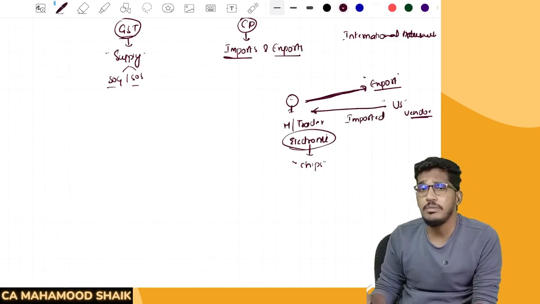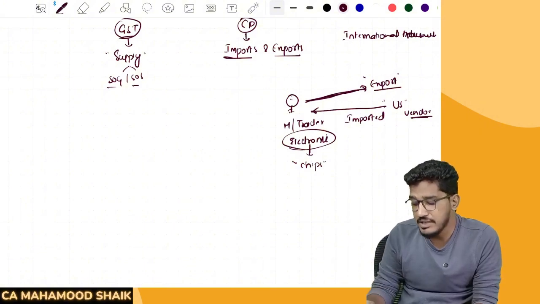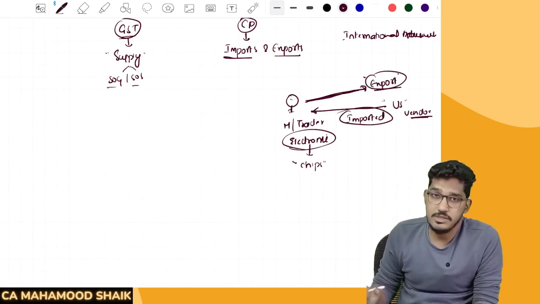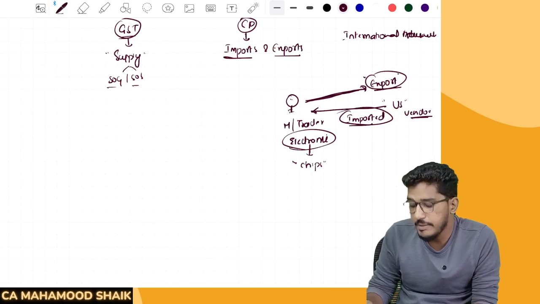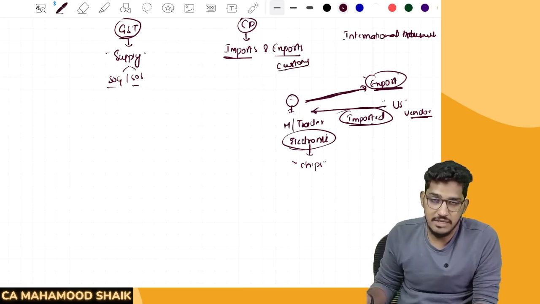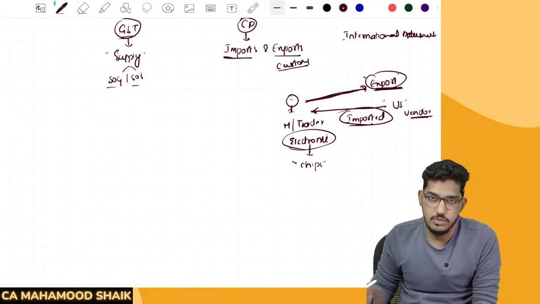So these are the two common forms for any person to engage in an international transaction. Either they will sell to the people outside of the country, or they will buy the goods from persons outside of the country. Now what will happen is, whenever imports and exports are taking place, the Customs Act has a role to play. There they will have a right to collect the customs duty on the imports and exports of the goods.